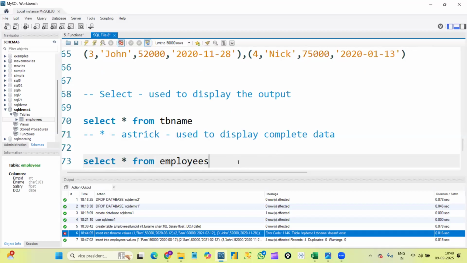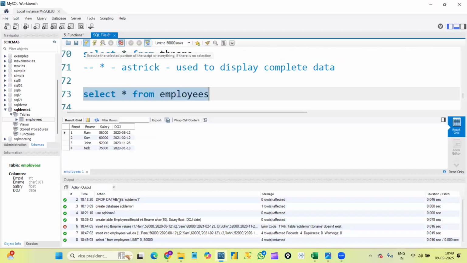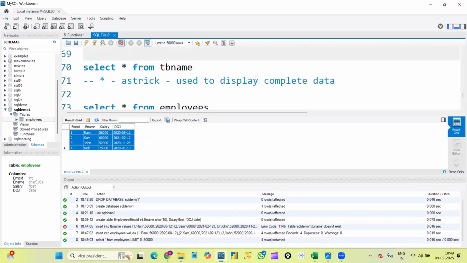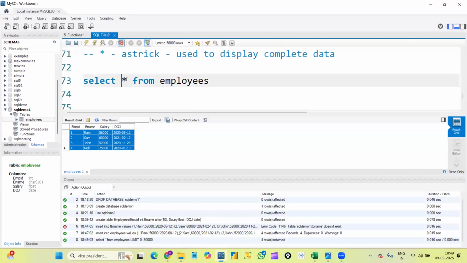Okay, so let's execute. I'm executing. You can see we got the output here. Employees is our table name and we have 4 columns: employee ID, employee name, salary, date of joining, and 4 rows, right? Every time we want to see the output, we will use the select command, and if we want to see complete data, we will use star.